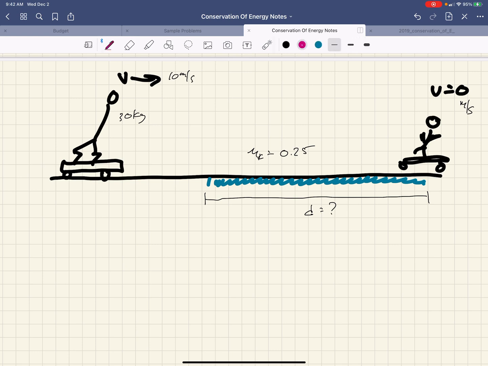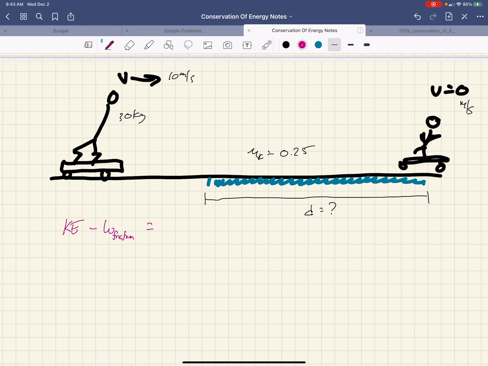So the way we do this, when you're always doing energy problems, ask yourself, what kind of energy do you have at the beginning? What kind of energy do you have at the end? And do you lose or gain any along the way? So in this case, we're going to start with the kinetic energy. We are going to lose energy due to the work done by friction, so we're going to be minus the work done by friction.